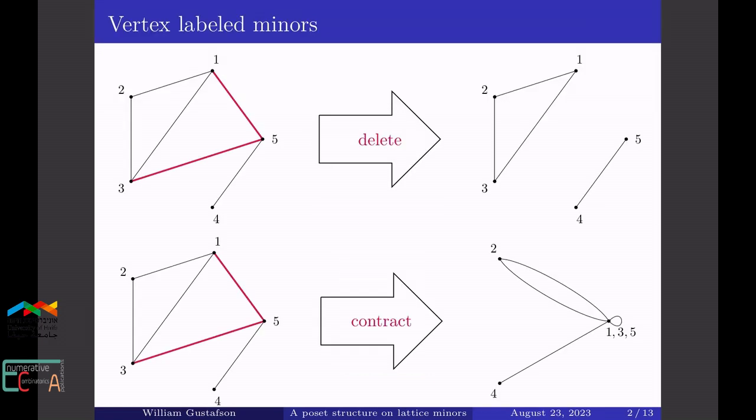We'll start by looking at vertex labeled graphs. So I have a graph here on the left and on the right, the result of deleting and contracting some edges. And we'll consider minors of a vertex labeled graph to be themselves vertex labeled. Deleting an edge doesn't change the labeling, and contracting an edge merges the labels of the two vertices. So in this example, when we contract the edge between 1 and 5 and between 3 and 5, the new vertex is labeled 1, 3, and 5.